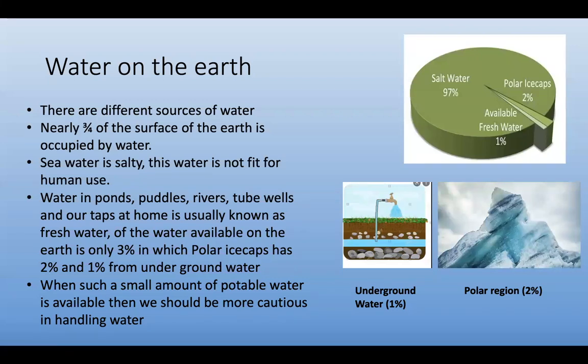Of the water available on the earth, only 3% is fresh water, in which polar ice caps have 2% and 1% is from underground water. So by adding 2% and 1%, we get only 3% of water available as fresh water for our daily activities. So be careful in the use of water. When such a small amount of potable water is available, we should be more cautious in handling water.